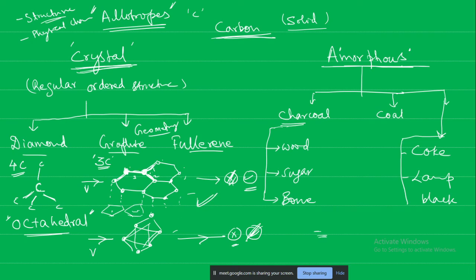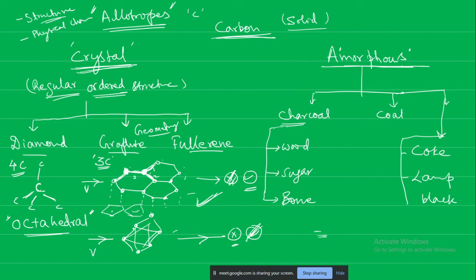Whether this is a crystal structure in graphite? This kind of, no, layer pe layer. Can you call this as a crystal structure? Yes, sir. Yes, this is also crystal structure. Okay, so why we are telling it is a crystal structure? Because it is arranged in a regular ordered fashion. Because regular ordered structure है, therefore graphite का भी ये जो structure है ये crystal structure है.